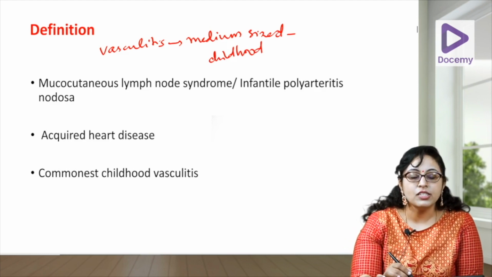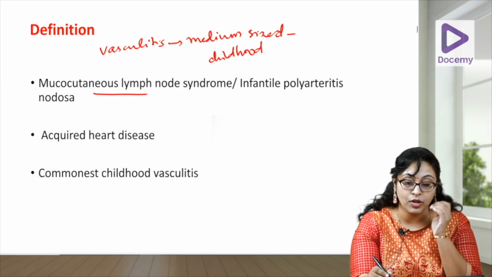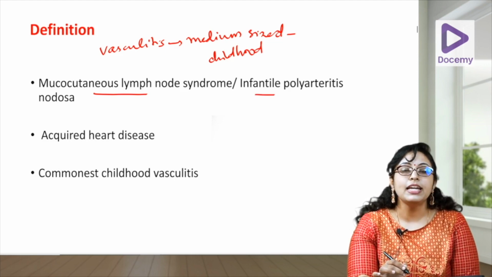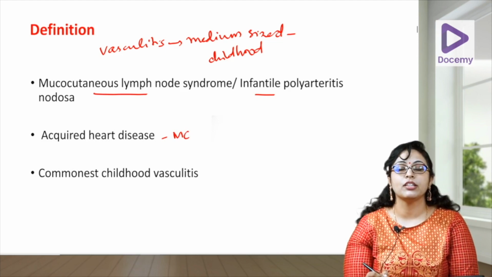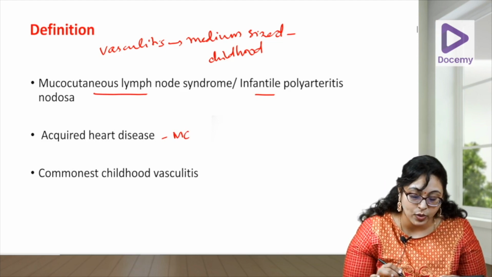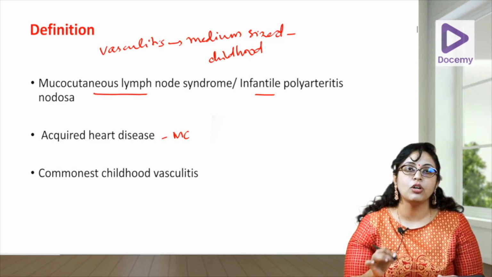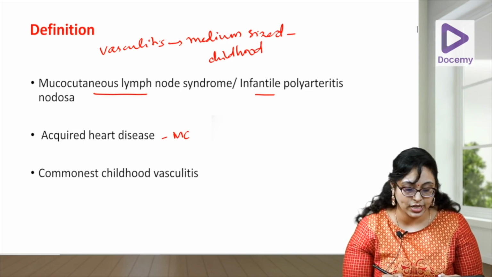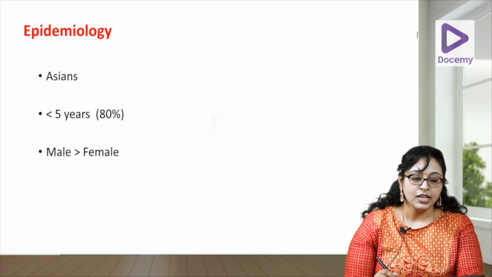It was earlier called the mucocutaneous lymph node syndrome or infantile polyarteritis nodosa. It is the most common cause of acquired heart disease in children, and the commonest of the childhood vasculitides.